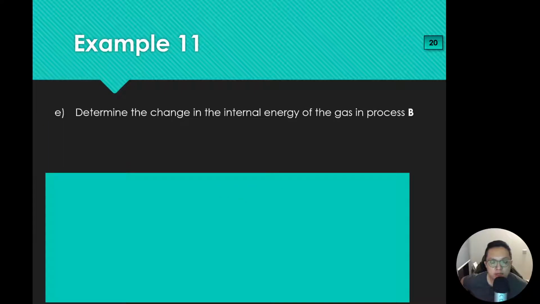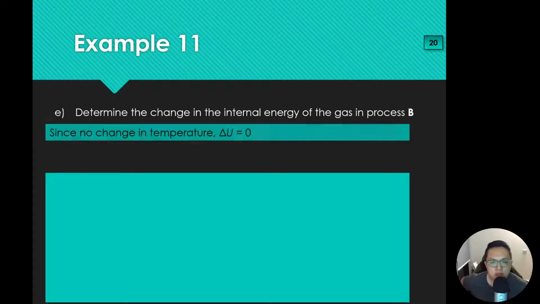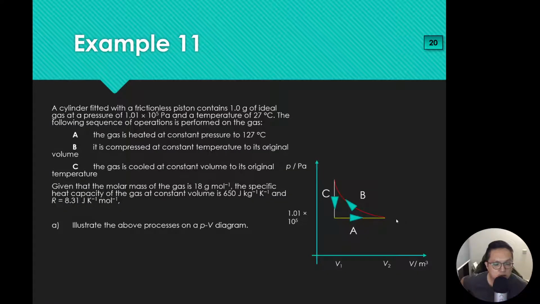Example 11 part E. Determine the change in the internal energy of the gas in process B. Basically there's no change in temperature. I should backtrack to show you where this one is. Let me find that slide for you. Yeah, this one over here.